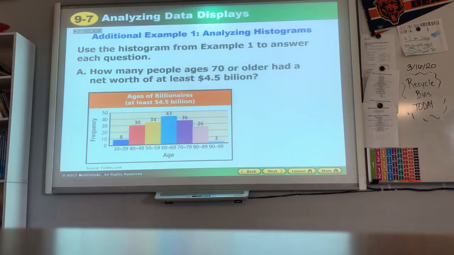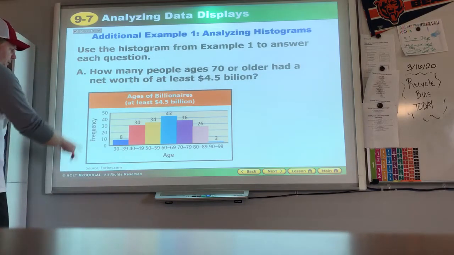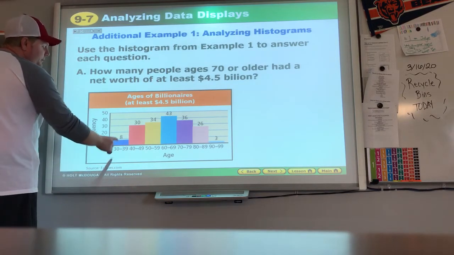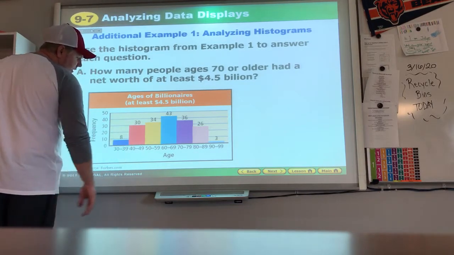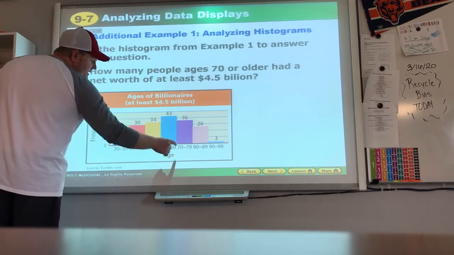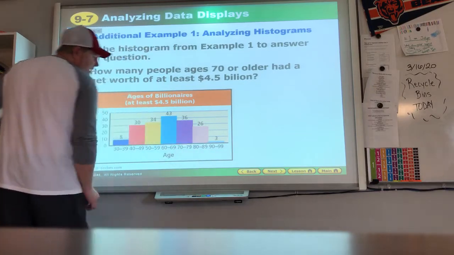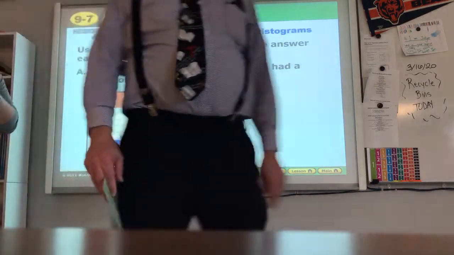So we look here. Use the histogram from example 1 to answer each question. All right. Ages of billionaires. The frequency: 30 to 39, there are 8 billionaires. 40 to 49, there's 30 of them. 50 to 59, 34. 60 to 69, 43. 70 to 79, 36. 80 to 89, 26. And 90 to 99, 3.